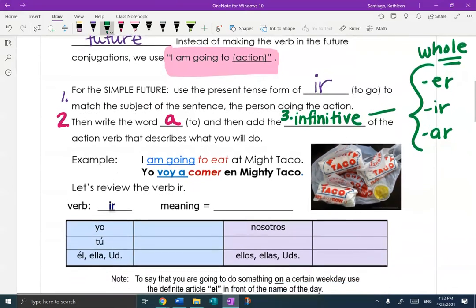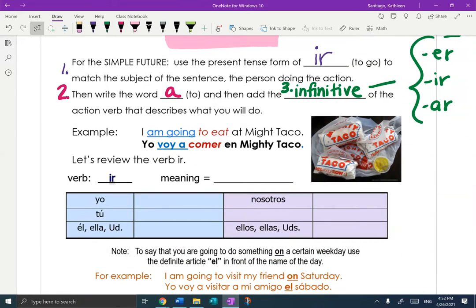Let's look at a couple of examples. I am going to eat at Mighty Taco. So the blue is that step 1. I am going. Yo voy. Then we have the little word a, and then comer because we need the full to eat. Yo voy a comer en Mighty Taco. Here you can see ir plus a plus the infinitive verb. It's 3 pieces.